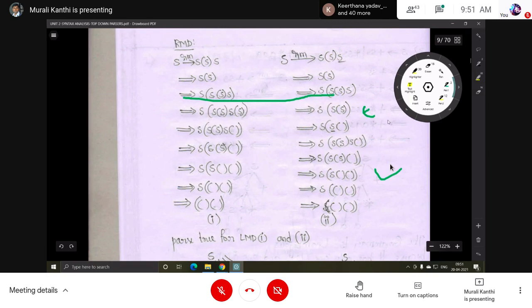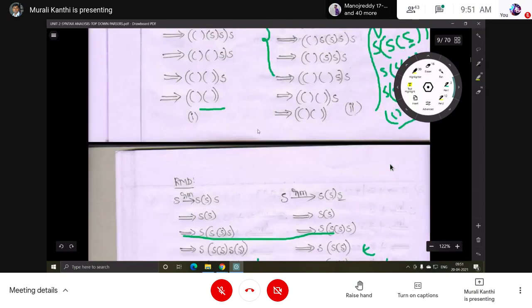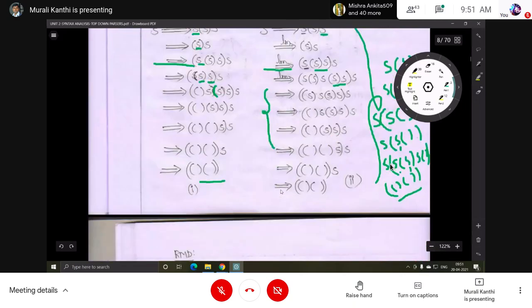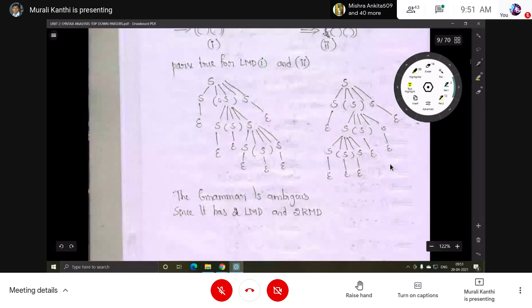Okay, so like this also we'll get the input string. So two rightmost derivations are there to derive this input string. Then two leftmost derivations are there to derive this input string. So definitely we will get two leftmost derivations and partial trees.